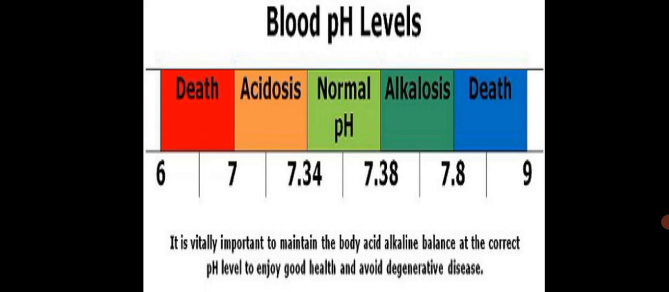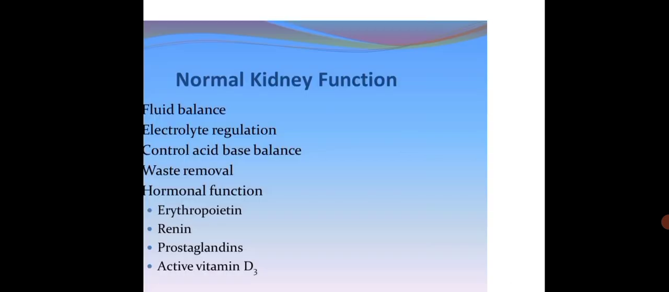The blood pH level: normal pH is 7.34 to 7.38. Acidosis is a pH lower than that, and 6 is a death condition. A higher pH is alkalosis, above 7.8, and the death condition is a level of 9. It is vitally important to maintain the body's acid-alkaline balance at the correct pH level to enjoy good health and avoid degenerative disease.